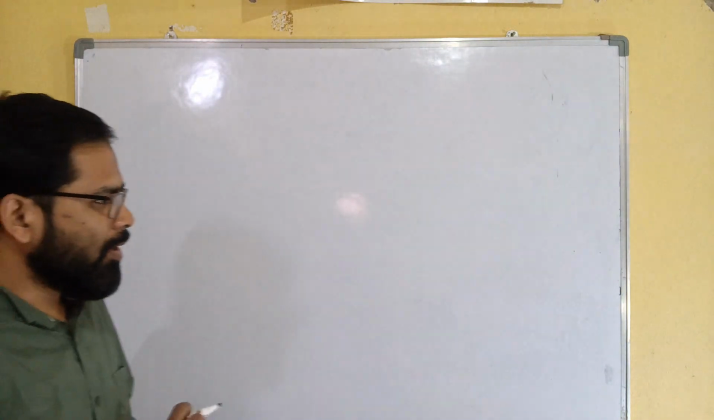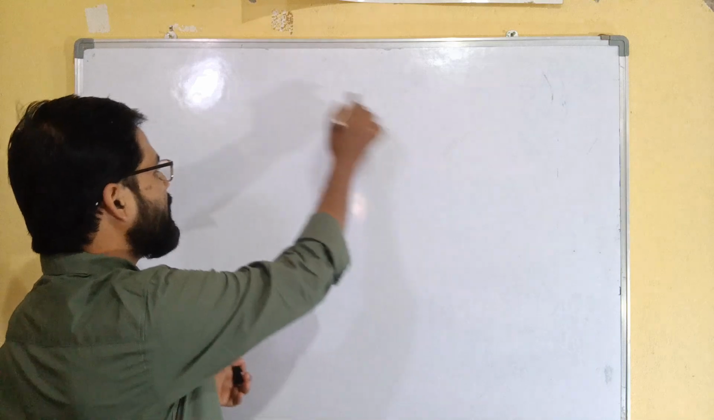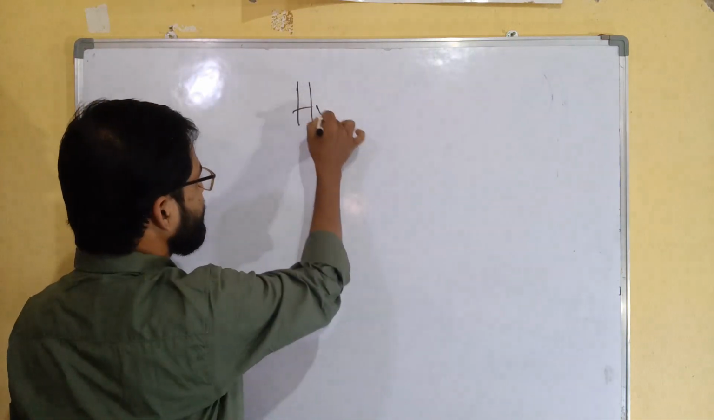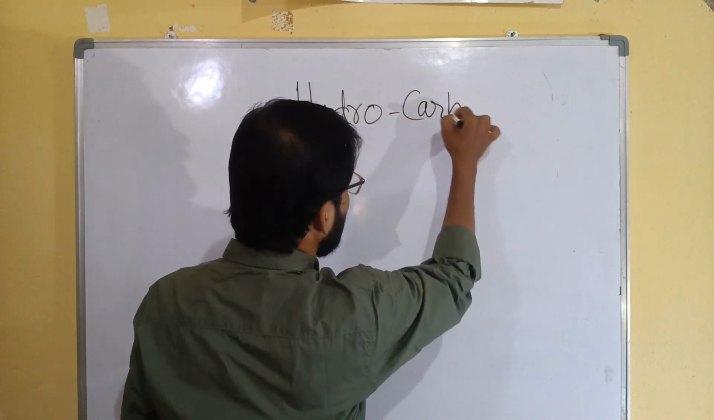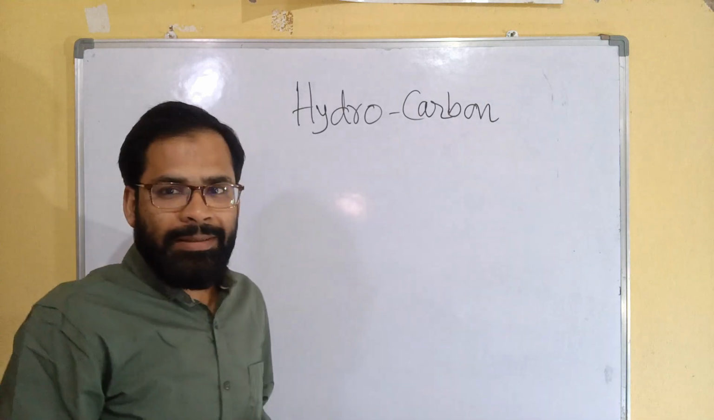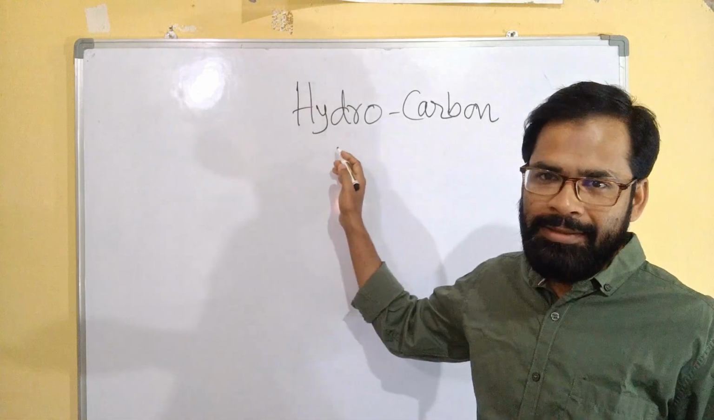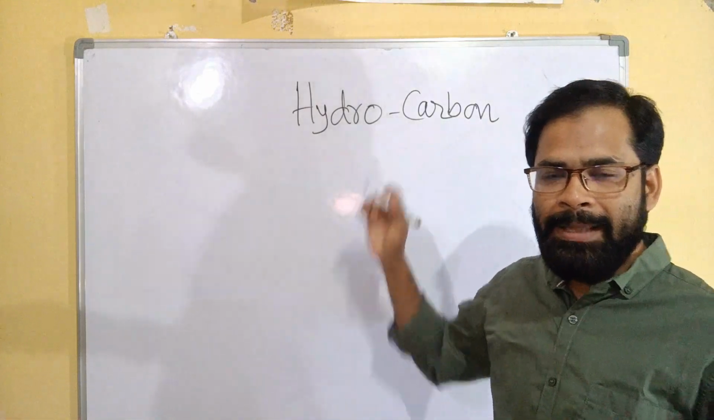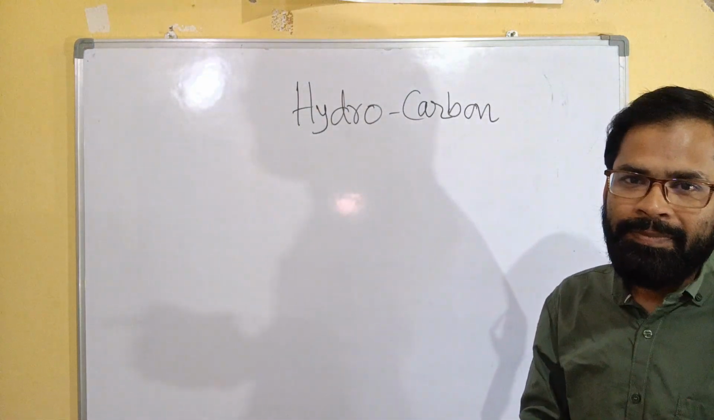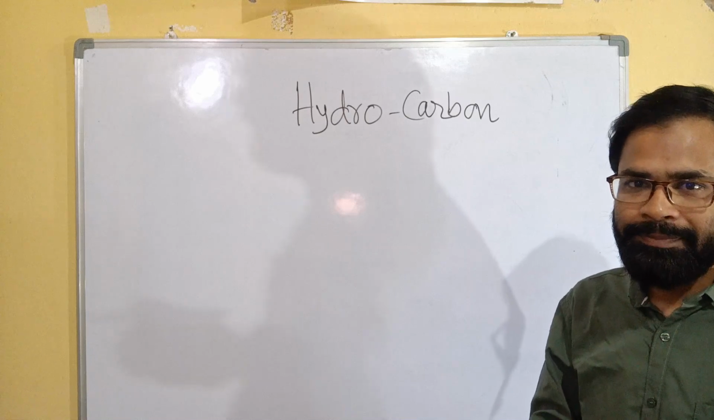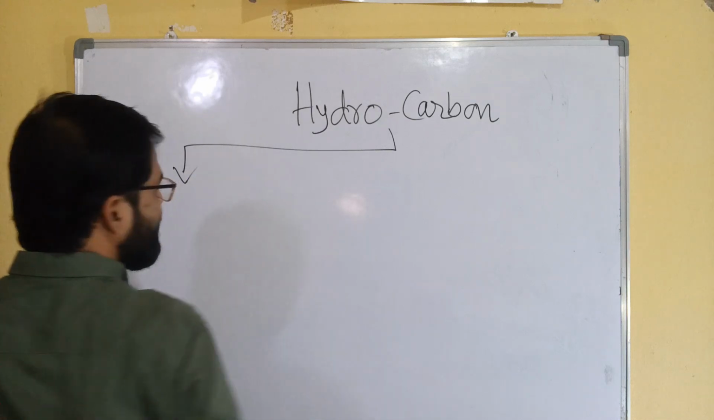If we say organic compound, the simple thing is hydrocarbon. So we'll start with hydrocarbon. What is the meaning of hydrocarbon? That is very simple. Hydro means hydrogen, and carbon. Those compounds made by carbon and hydrogen are called hydrocarbon. So broadly, these are basically three types: